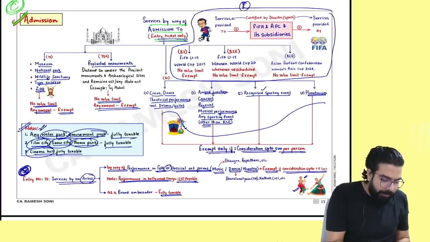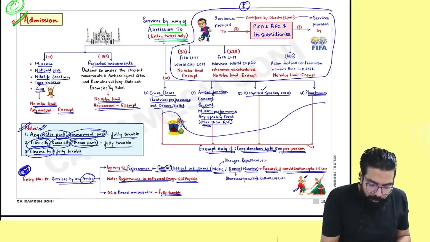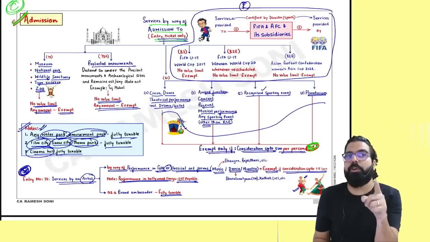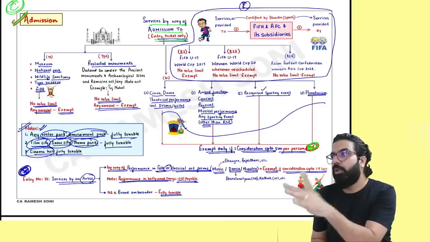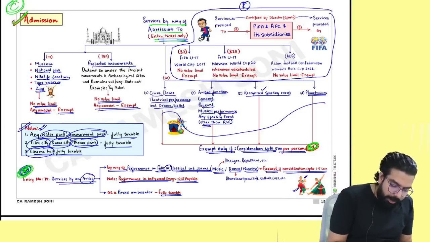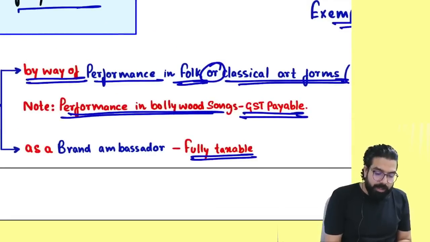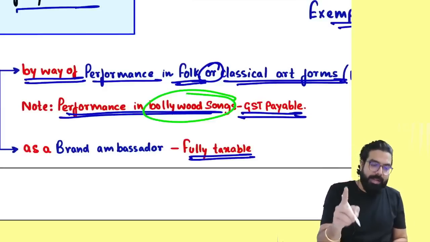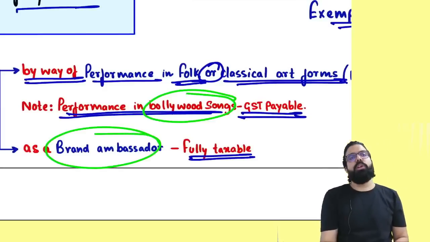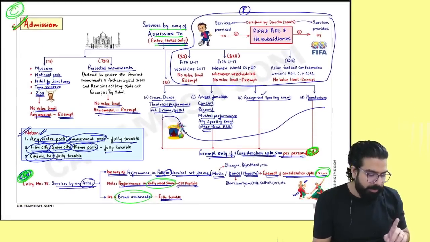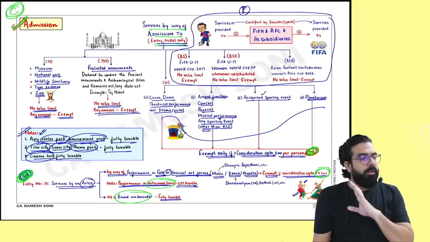In this chapter, the most important point to remember is this 500 wala point in this chart. If the amount is more than 500, fully taxable. And this artist wala point: if it is up to 1.5 lakh, it is exempted. If it is more than 1.5, taxable. Performance in Bollywood songs, taxable. Brand ambassador, fully taxable. I'll close my revision on admission.